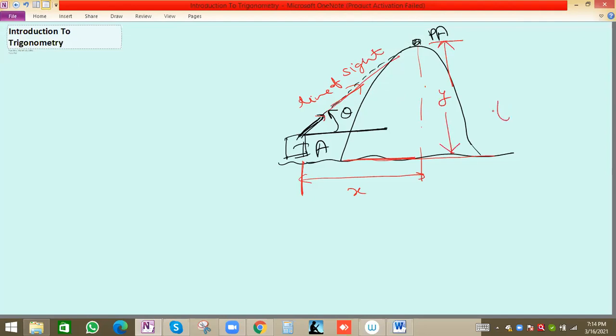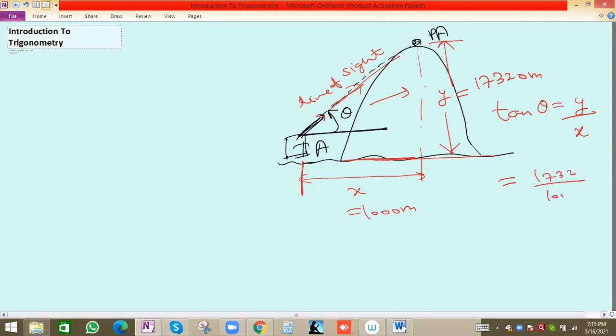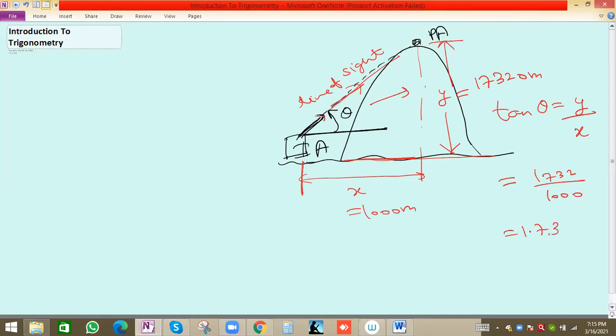All this we have seen previously. Tan theta is p by b, perpendicular means opposite, by adjacent, so y by x. Suppose y is 1732 meters and this is 1000 meters. So tan theta will be 1732 by 1000, that is 1.732, which is root 3. Tan theta will be root 3.